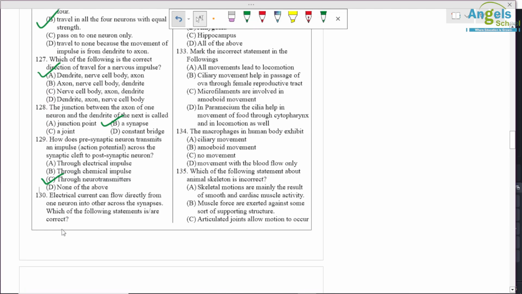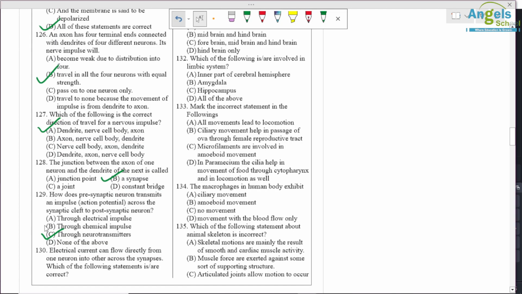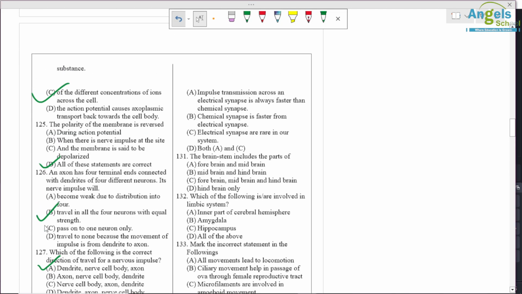Electrical current can flow directly from one neuron to another across synapse. Which of the following statements are correct? Impulse transmission across an electric synapse is always faster than chemical synapse, and chemical synapse is faster than electrical synapse. Wrong option. Electrical synapses are rare in our body, so both A and C are correct.